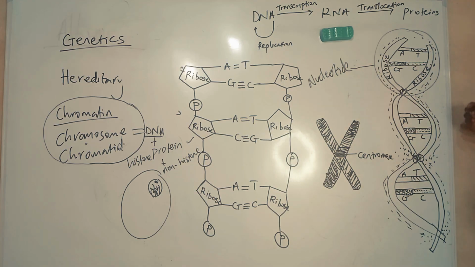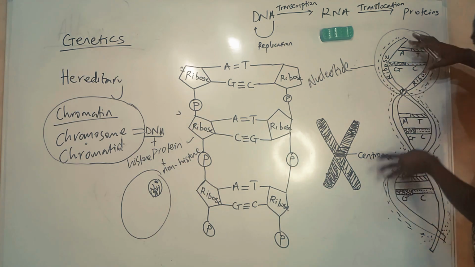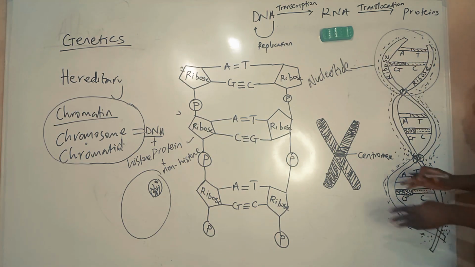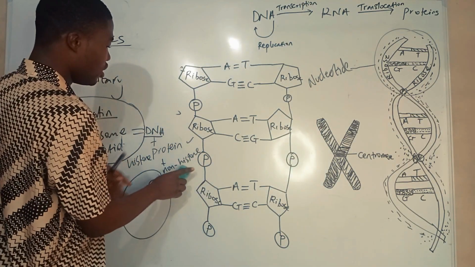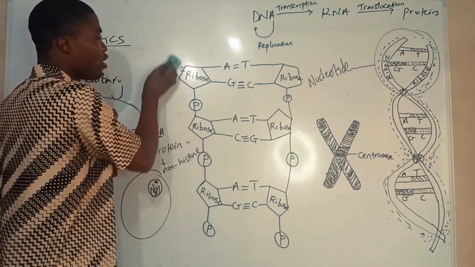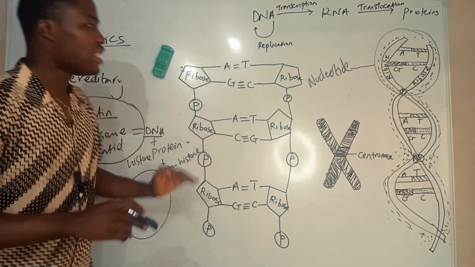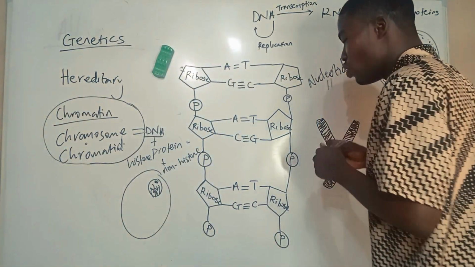Now, for the nucleotide, we already said the repeating unit of a DNA is called a nucleotide. So nucleotides are what make up DNA. This DNA molecule I drew here, minus the protein, I expanded it here. If you watch this very well, you see the DNA molecule is made up of many nucleotides.